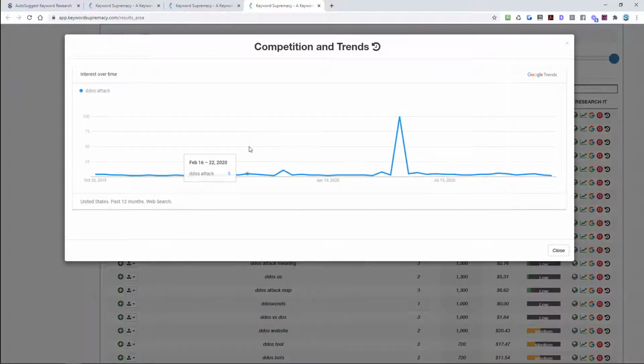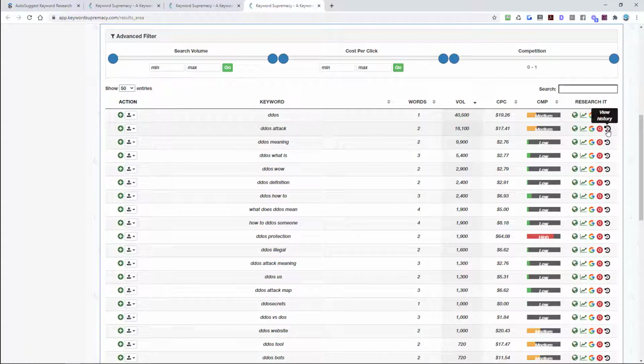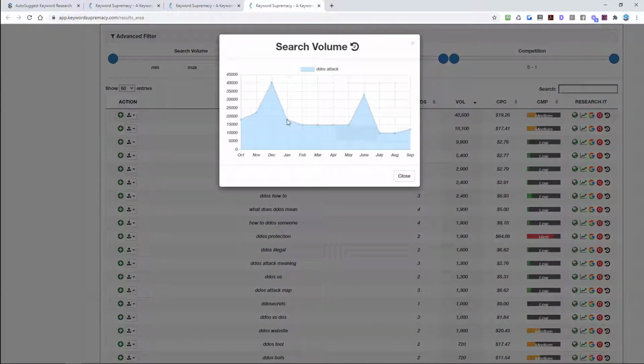So I can look at it on Google Trends. Once again, we had that same spike back in June where something big must have happened. Otherwise, DDoS attacks were fairly stable throughout the year. And then you can see the search volume with the low end in the last year, 10,000 searches a month, but up to about 40,000 late in the year, or back in June up to 30,000.